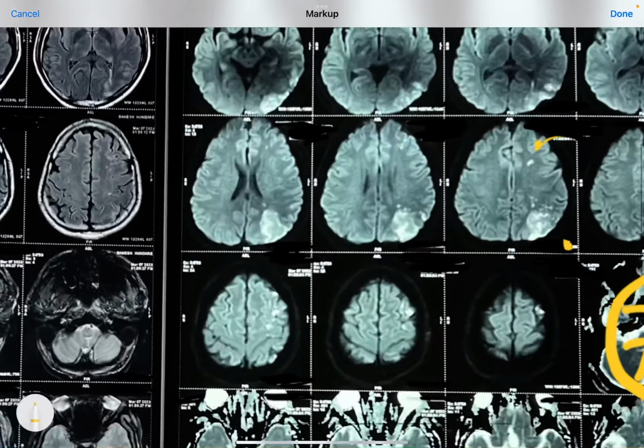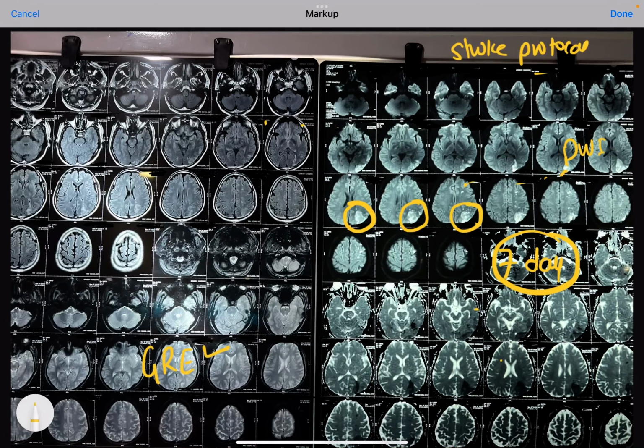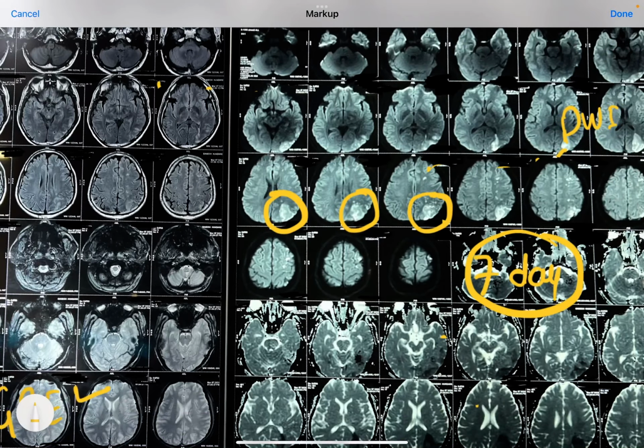We'll see any lesion that is hyperintense, or simply a white lesion or white structure on this DWI. What we read it as is that there is a diffusion weighted restriction, or a discrete lesion, seen over a particular area.